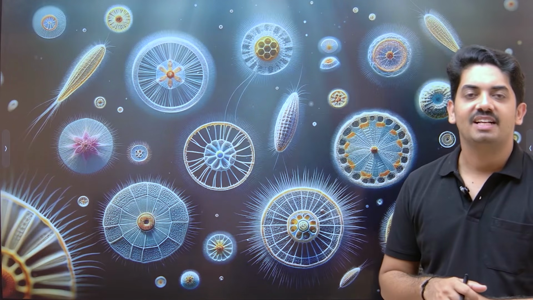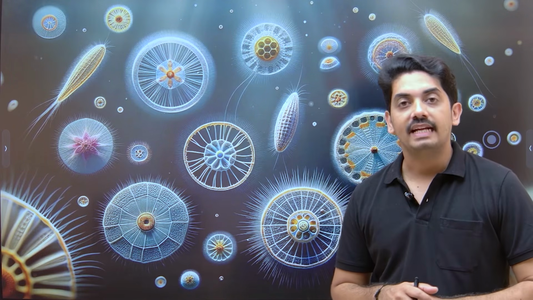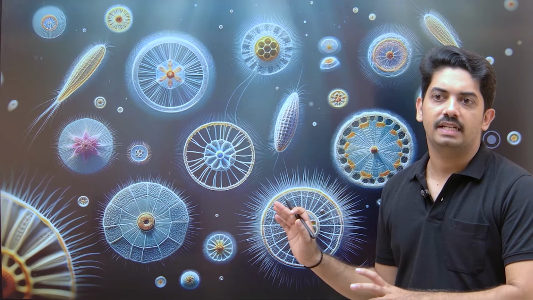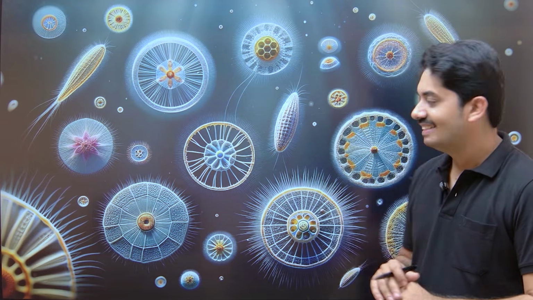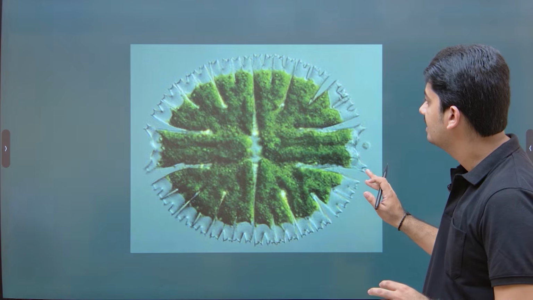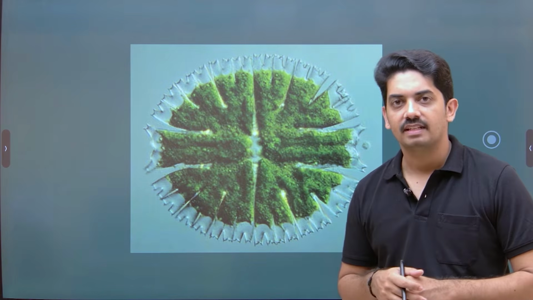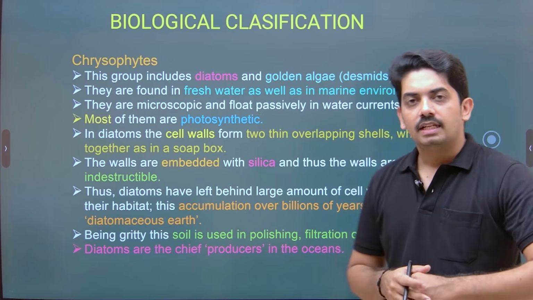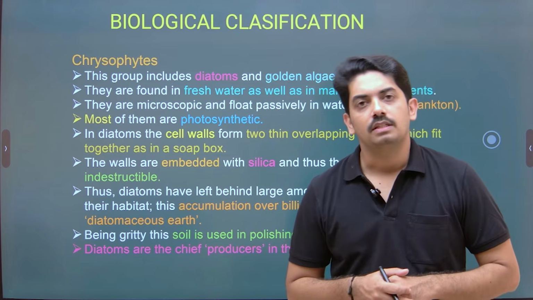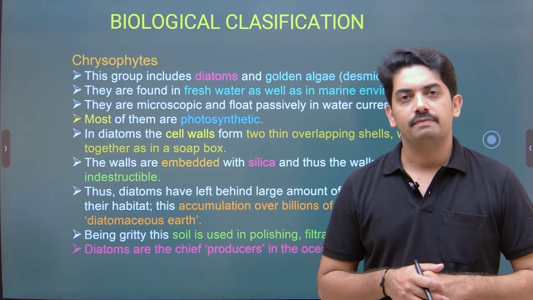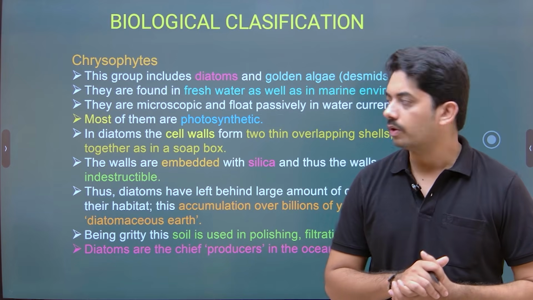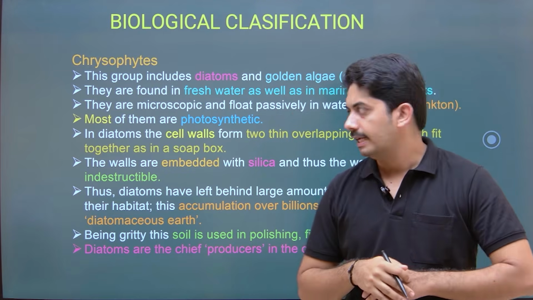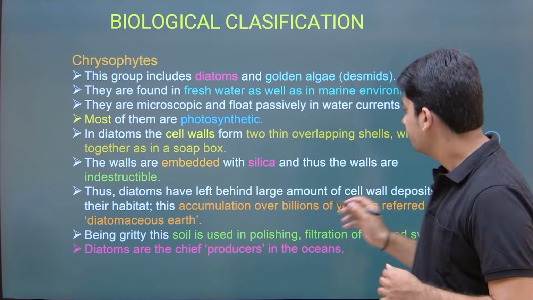Just observe this slide, a beautiful slide showing diatoms. So this is how diatoms appear if you take a sample of water and observe it under a microscope. These are desmids. This is the structure of one desmid. Now, coming to the classification of Protista, first we will study chrysophytes. This group includes diatoms and golden algae.